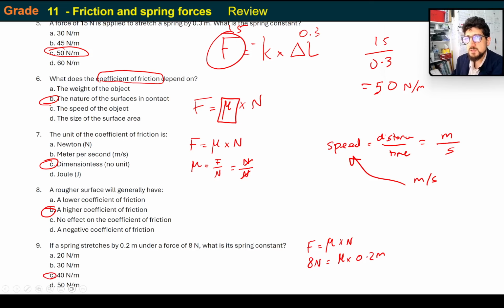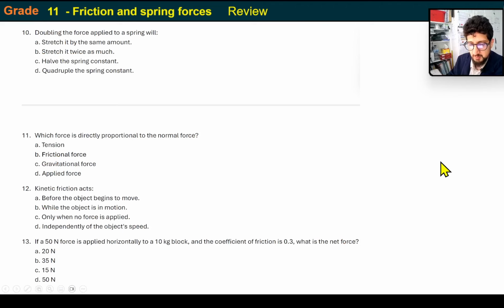Okay, let's move on. Doubling the force applied to the spring will do what? Well, I can tell you right now, it's going to stretch it twice as much. But how can I prove that mathematically and analytically? Sometimes the students struggle with this concept. So let me show you how I do it.